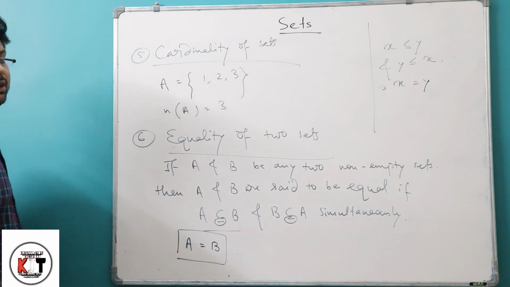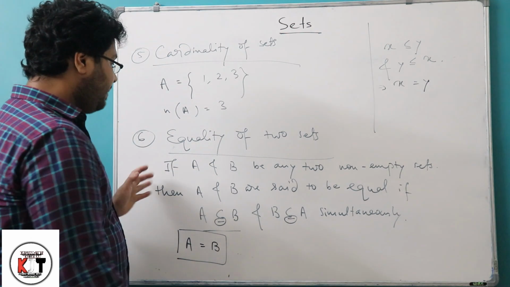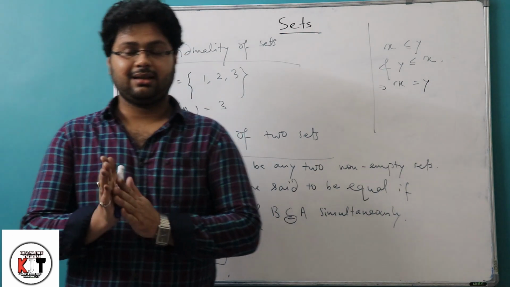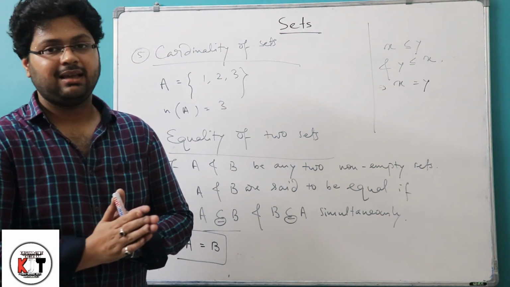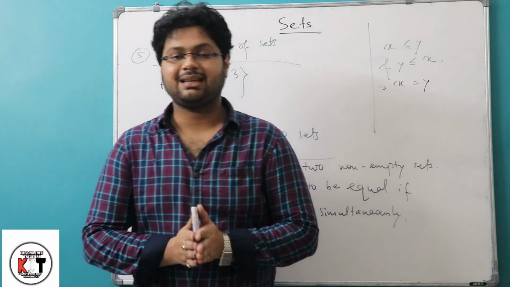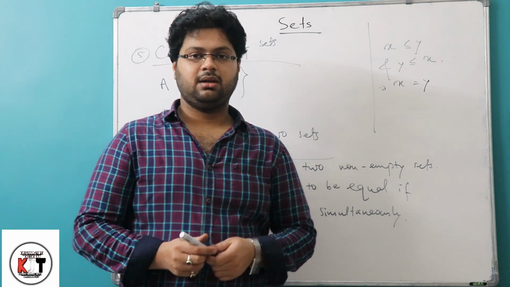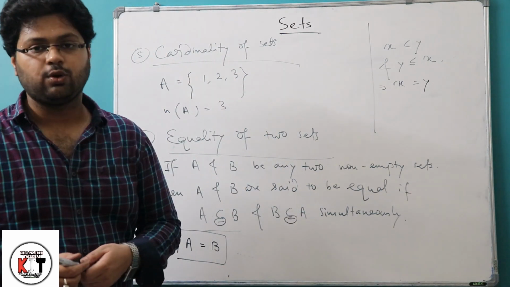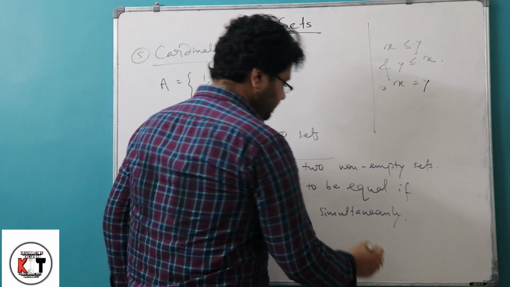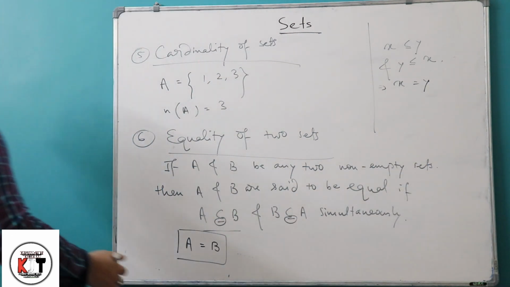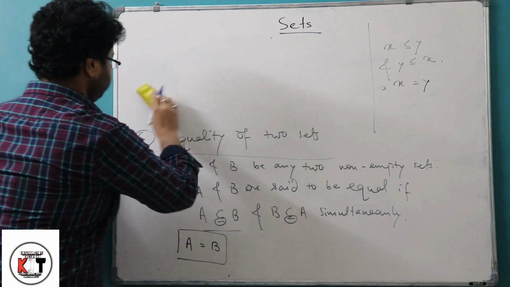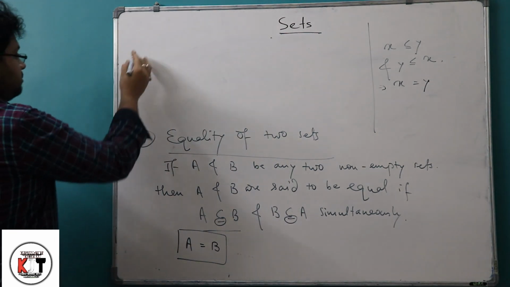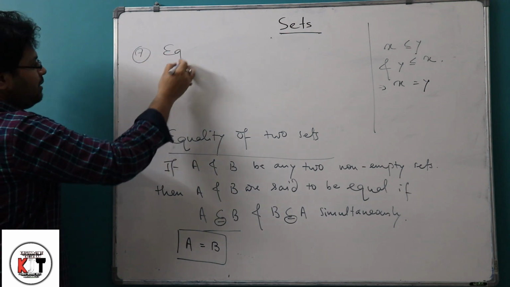So this is the equality of two sets, but there are also equal sets. An equal set is different. Equal set means if both the sets have the same elements, then we can call the sets equal sets. For example, suppose I am taking equal sets.